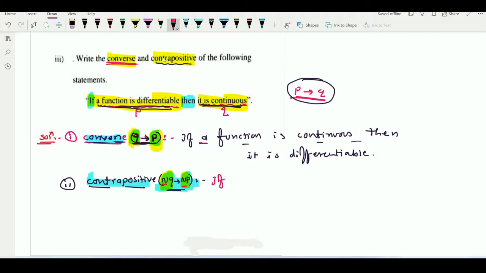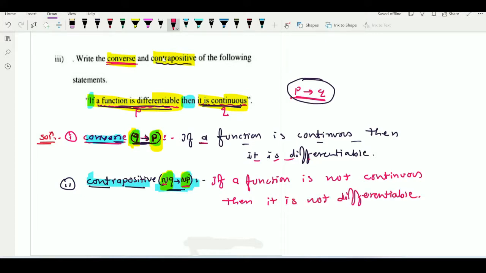So in the first part what we'll get, a function is continuous, its negation is a function is not continuous. If a function is not continuous, then it is differentiable का negation. Differentiable का negation क्या होगा, it is not differentiable. So in this way, using negation in both the parts of the converse, we will get what, contrapositive. Use not in the first part also and not in the second part. You will get the contrapositive of this conditional statement P implies Q.